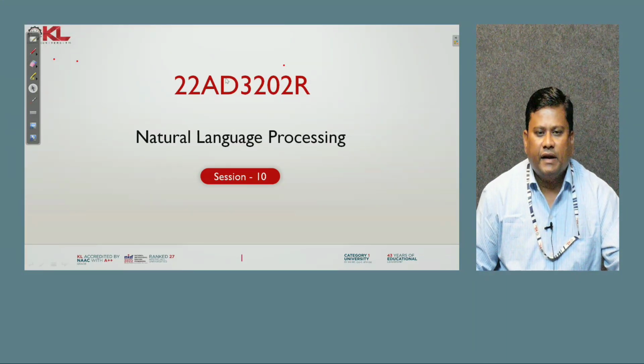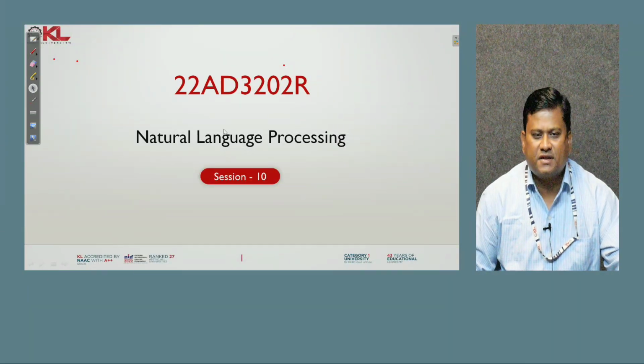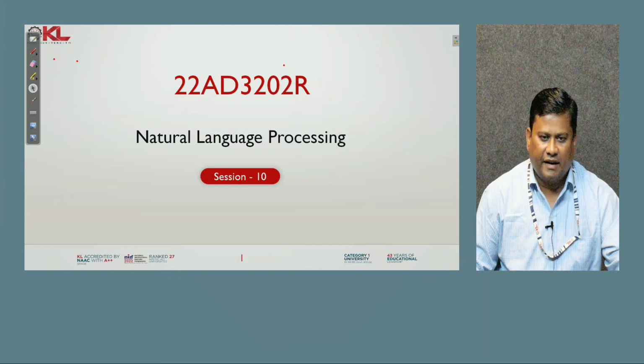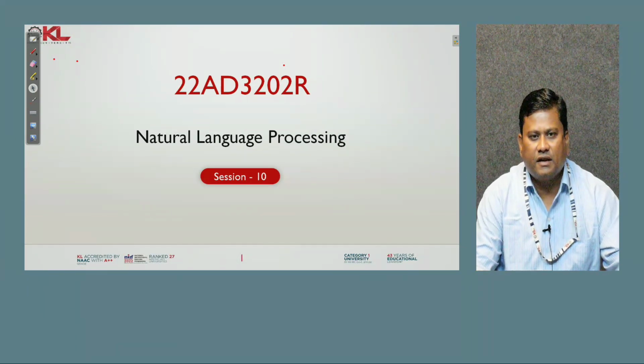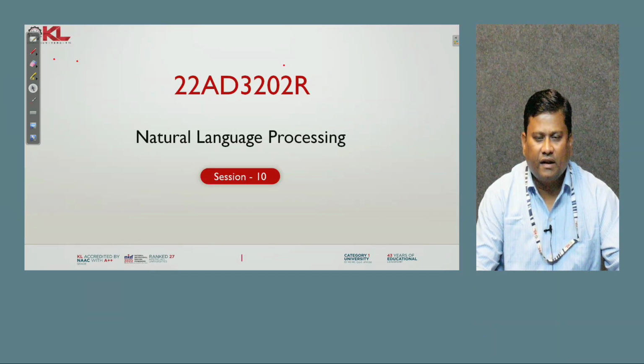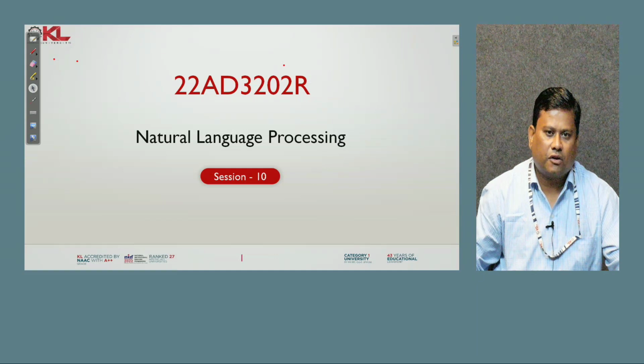So today in session 10 of Natural Language Processing, we have to discuss speech processing, that is POS tagging, part of speech tagging, and sequence labeling. These are the topics we have to discuss in this session.